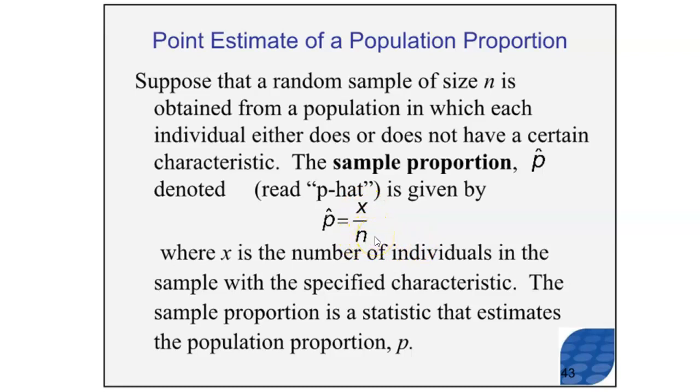Let's say we're looking for people with glasses, right? If we take maybe a class of size 34 students, and we see that 15 of those students have glasses, the P hat of all the people that wear glasses is going to be 15, the number of glasses wearers, divided by 34, which is the total number of people in that sample.